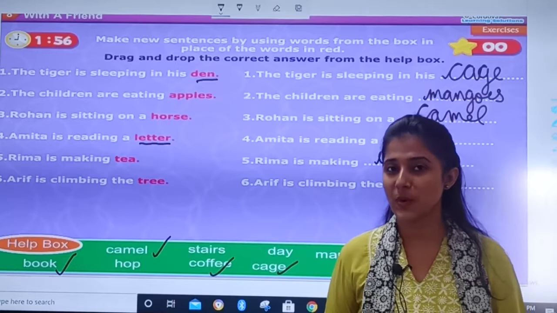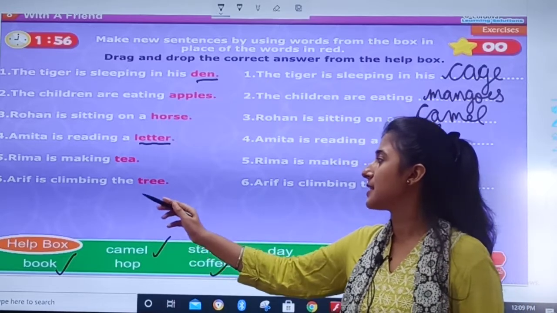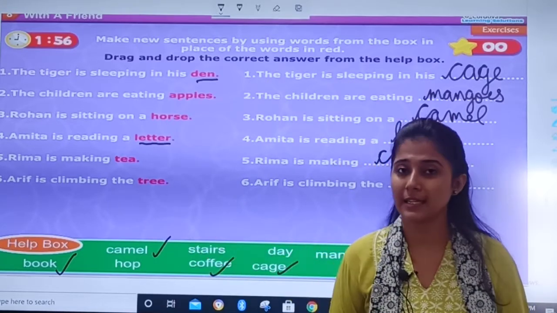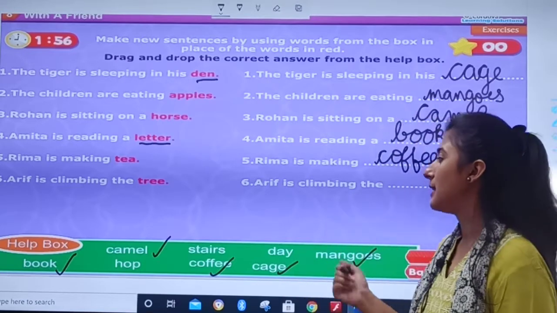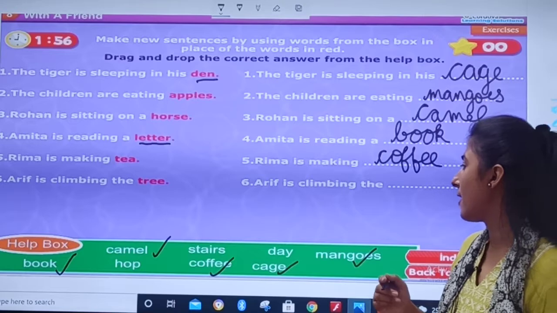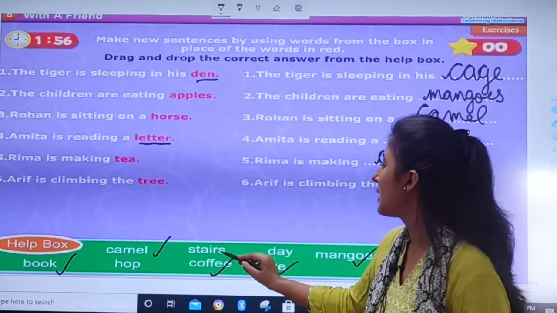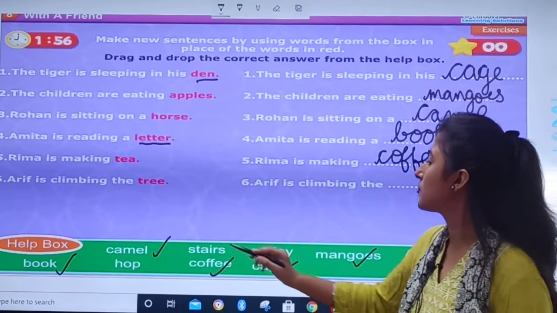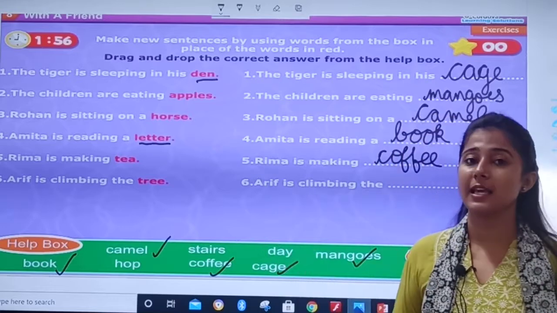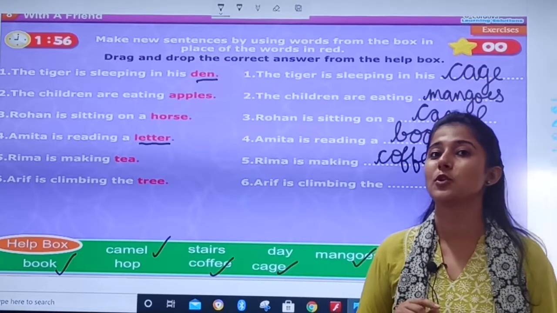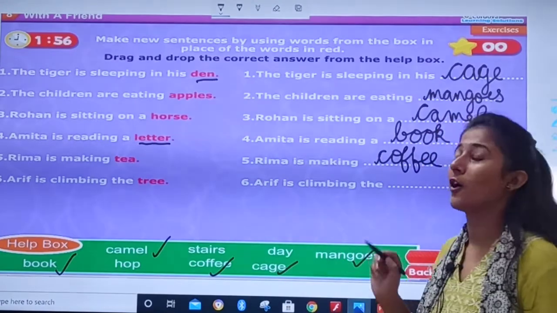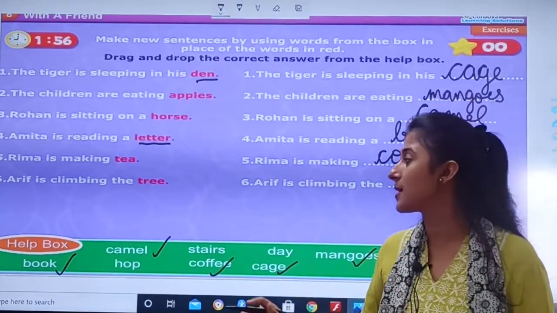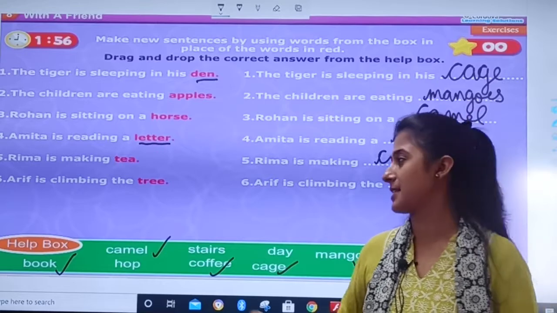And the last one, Arif is climbing the tree. Now only one option is left. See, only one answer is left. The other options are there to confuse you. Don't get confused, children. You have to just choose your correct answer and forget about the extra options.